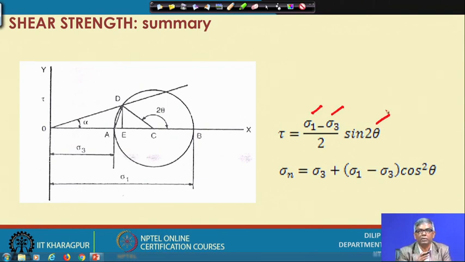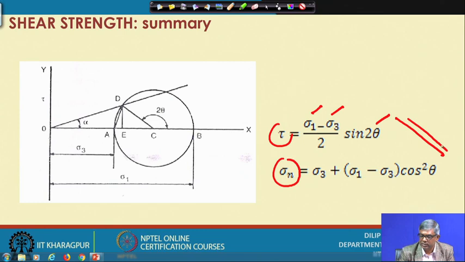If I orient the plane, if I know sigma 1 and sigma 3, and if I know the value of the failure plane angle, then on that plane what is the tau and what is the sigma n, I can find out by using this expression. We also have a slightly different form of the equation; they are the same. If you simplify trigonometrically, you will get another form. That is also something I have shown before.